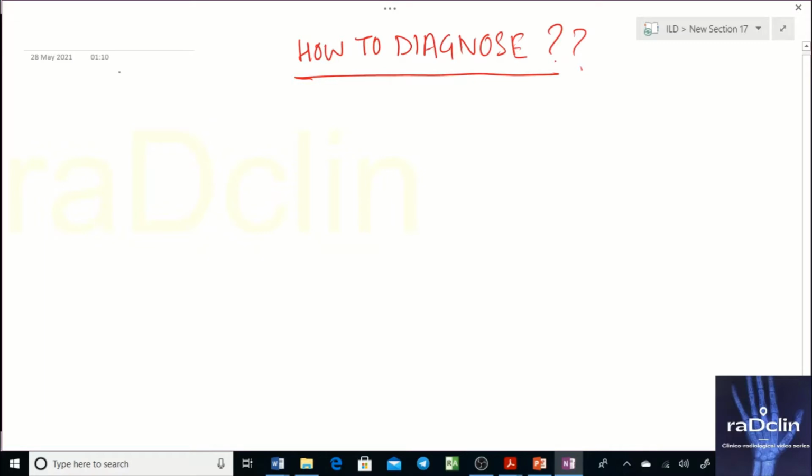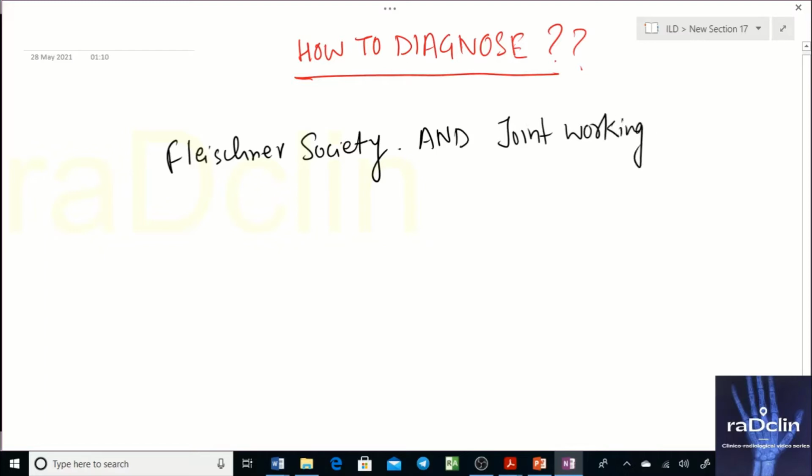I need to give you the categories in which we have divided it. If you talk about the latest classification, or the latest approach to diagnosis, there are two associations that you need to know. One is the Fleischner Society, and the other one is the joint working group. It's a joint working group of many associations.